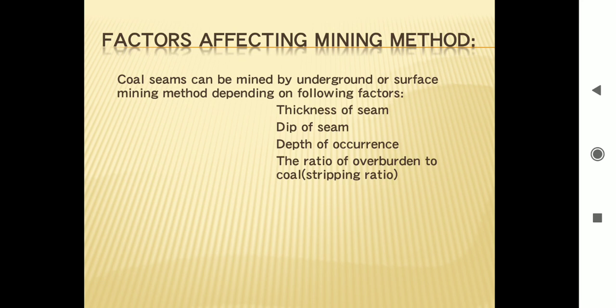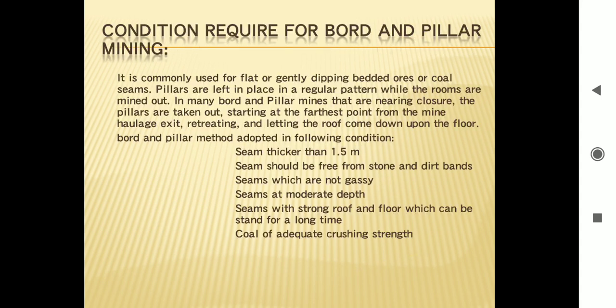Factors affecting mining method. A coal seam can be mined by underground or surface mining methods depending upon the following factors: thickness of the seam, depth of seam, depth of occurrence, and stripping ratio, that is the ratio of overburden to the coal.